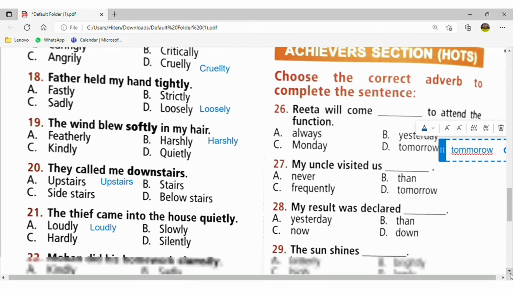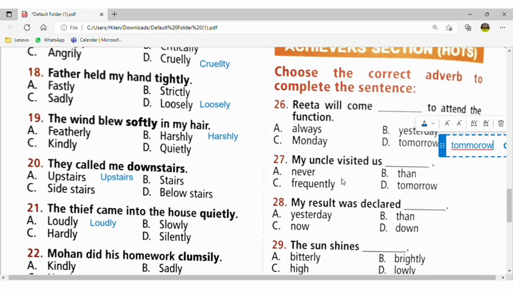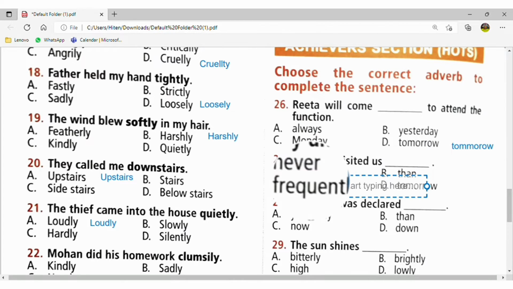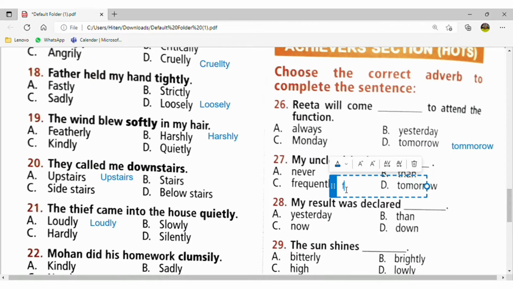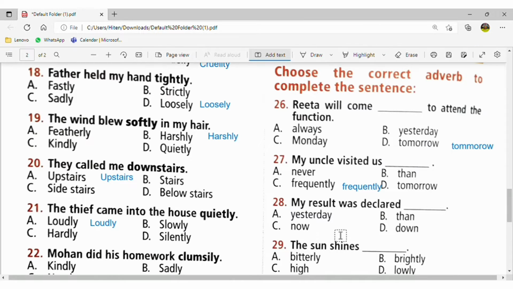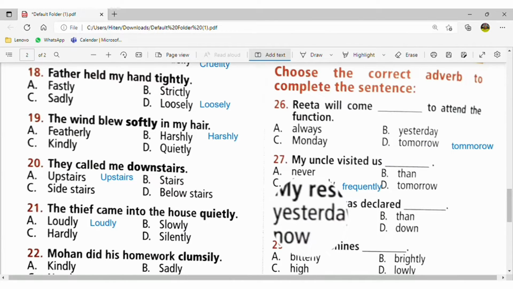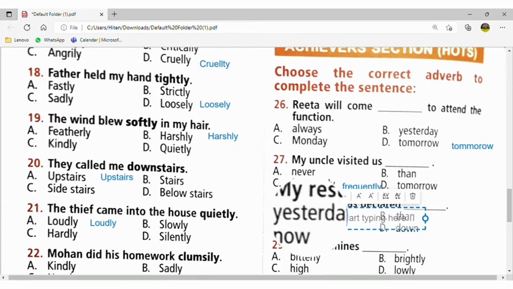My uncle visited us frequently. Why frequently? Because he visited always. So he has added the word to the verb visited. My result was declared yesterday. Why yesterday? Because it has already been declared. It will not be declared tomorrow or the day after tomorrow. It has been declared yesterday.